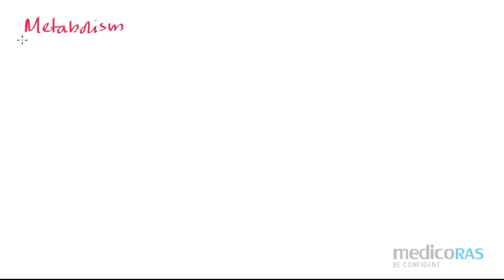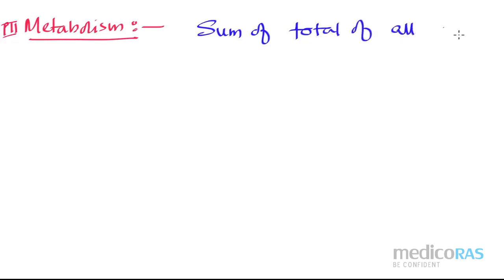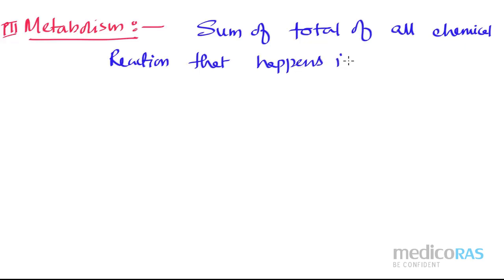The biomolecules are helping the metabolic activity. So the next point, the third point, is metabolism. Please note down the metabolism concept. See, in case of metabolism, this word actually represents what? Sum total of all chemical reactions that happen inside the living organism, right?